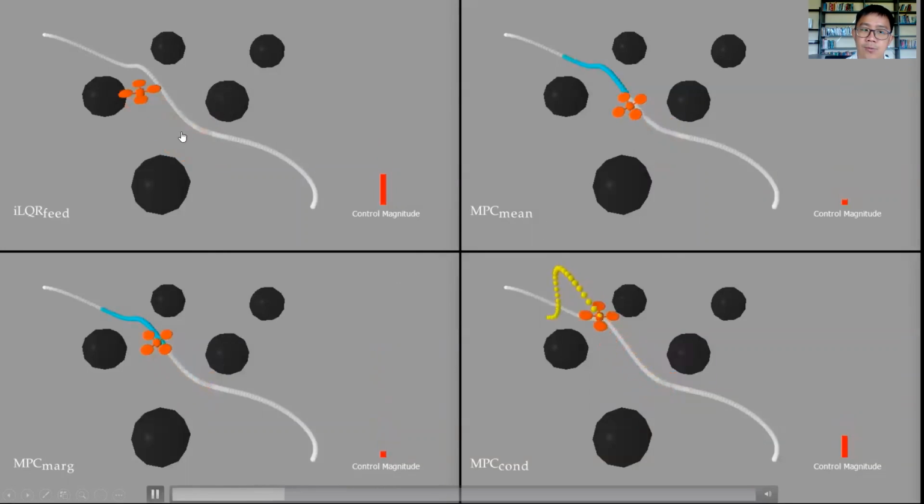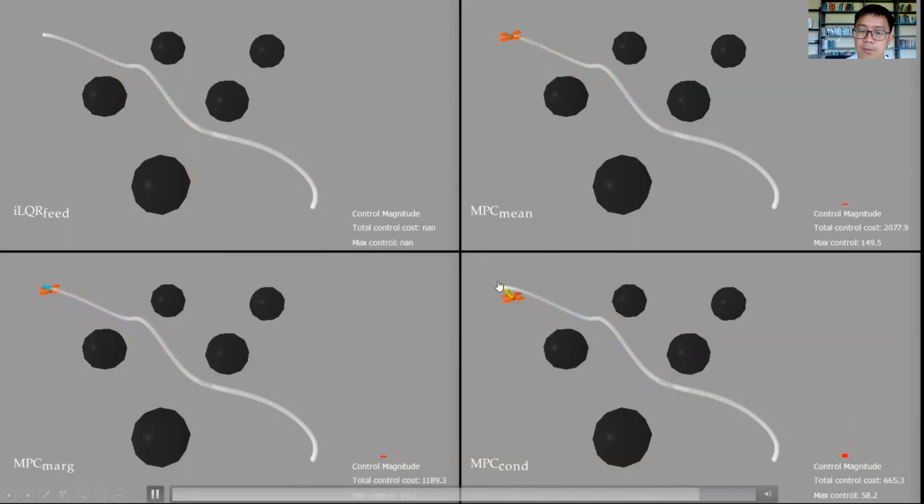Here we see that it loses the quadcopter, while our conditional distribution controller finds another trajectory that nicely converges to the task that we want, which is to achieve this goal. So in the end, if we compare the control cost of all the controllers, we see that for MPC mean and MPC marginal, the control cost is much higher than our conditional MPC. And that's the same for the maximum control command as well. We achieve the lowest control cost while still achieving the same goal position.